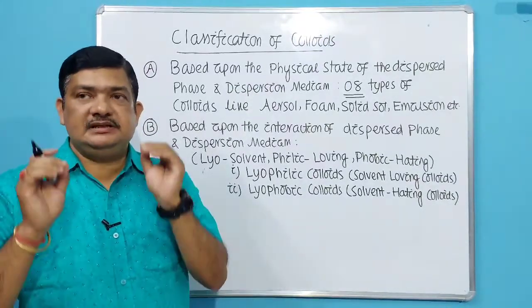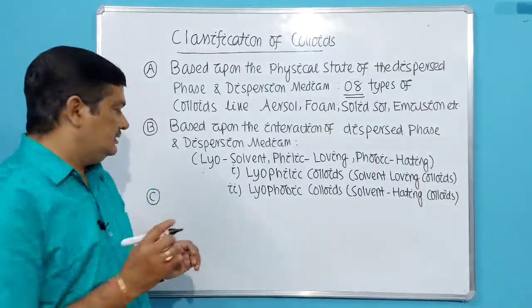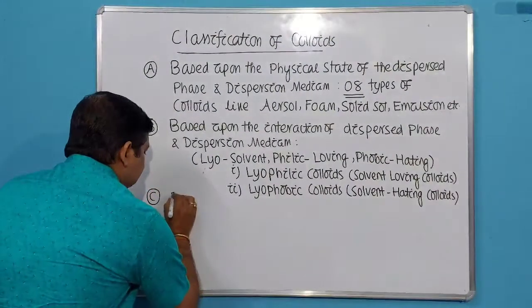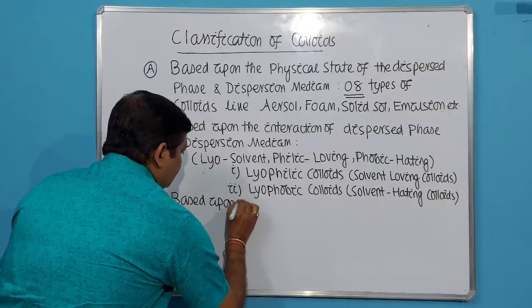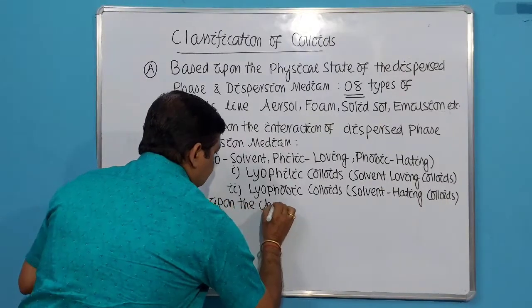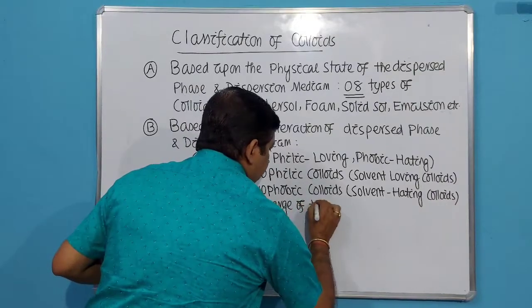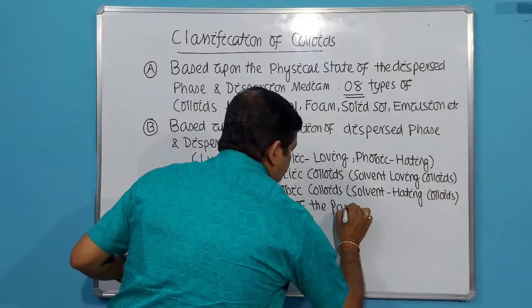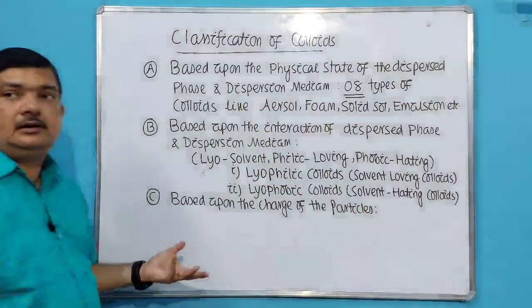Okay, so it means that the colloidal particles carry some charge. So based upon the charge of the particles, the colloidal solutions can be of two types. So the next basis of classification is based upon the charge of the particle. How many types of charges are possible?